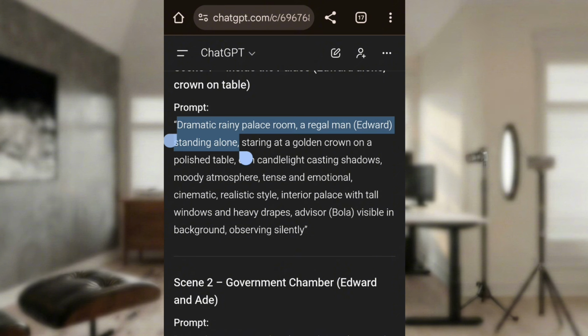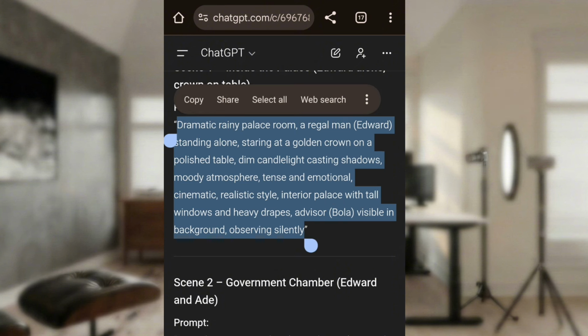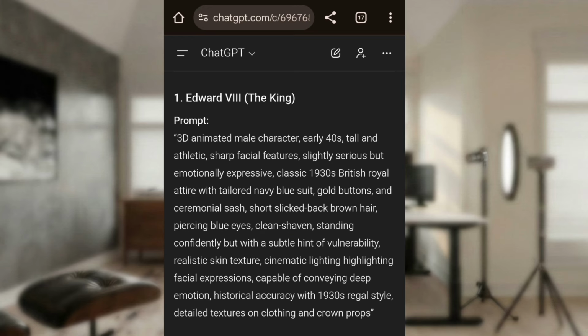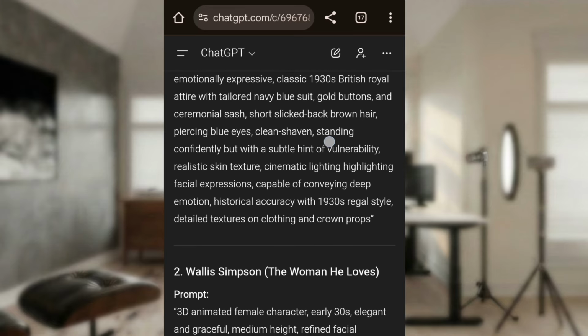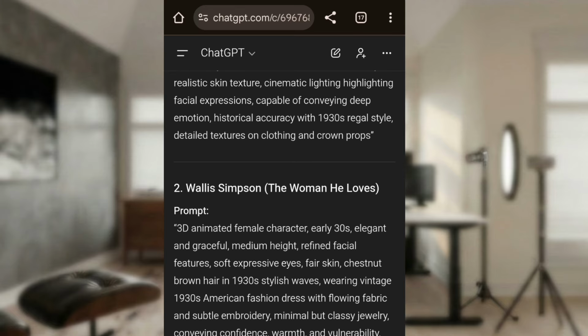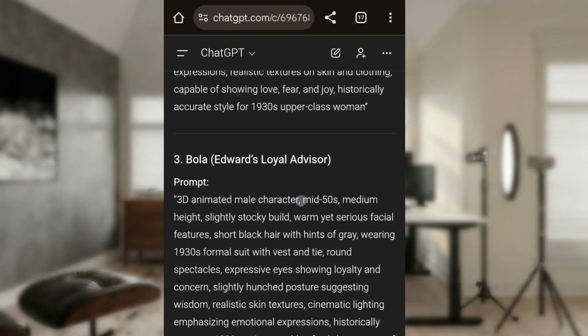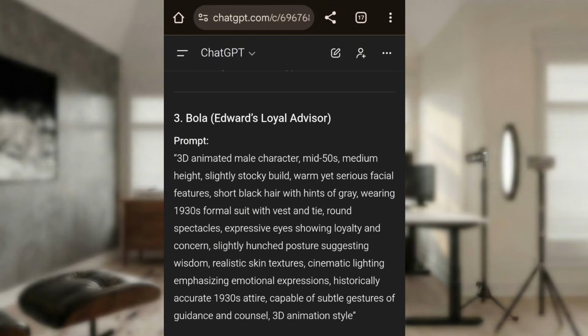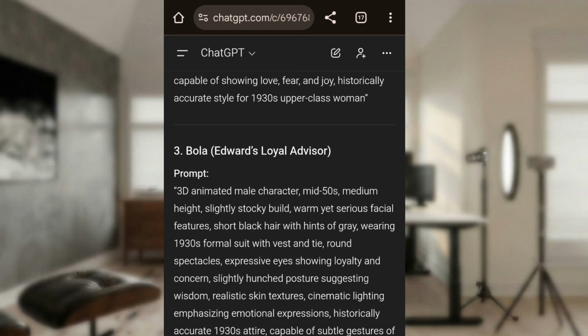Remember when ChatGPT was generating the characters for you, it mentioned names. You can see from where it generated the characters. Okay, good. You can see here when it generated characters, it said, okay, this is Edward, and then generated Edward's features and everything. Then it said this is Wallace, generated Wallace. It said this is Bola, generated Bola. You get? And even if you don't want to use the names to identify them, you use numbers. And you know we uploaded the images based on how ChatGPT generated them for us.